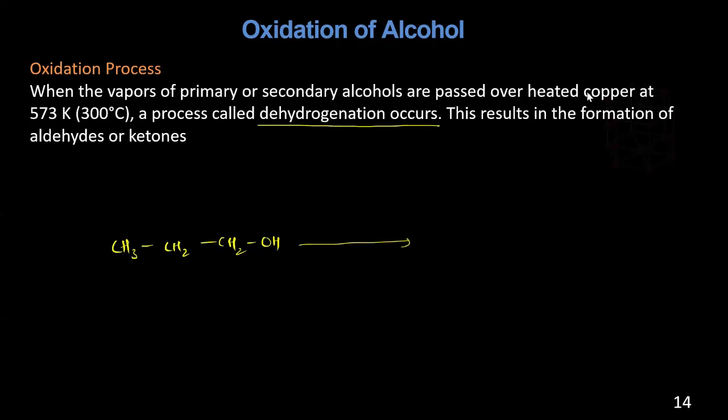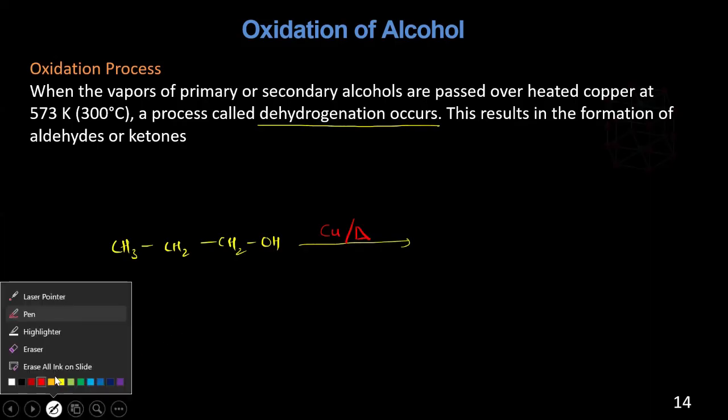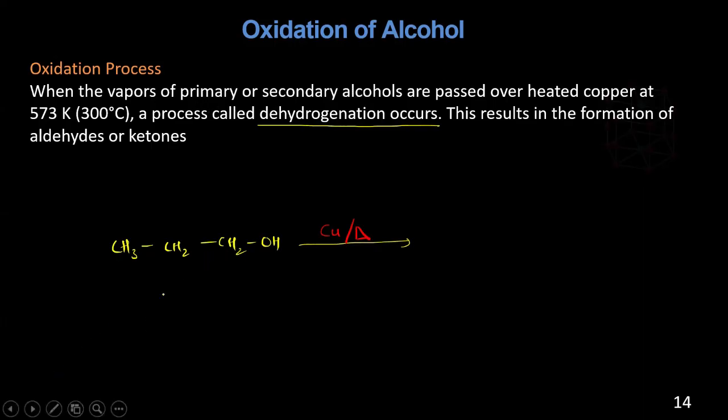You are heating this over copper. So you will take a copper, you will heat that copper. So let's heat the copper. So what will happen? It will oxidize and result in the formation of either aldehyde or ketone. But it depends on whether it is a primary or secondary alcohol. So we studied already. So primary alcohols will oxidize and it will give which compound? Mandara, you say this answer.